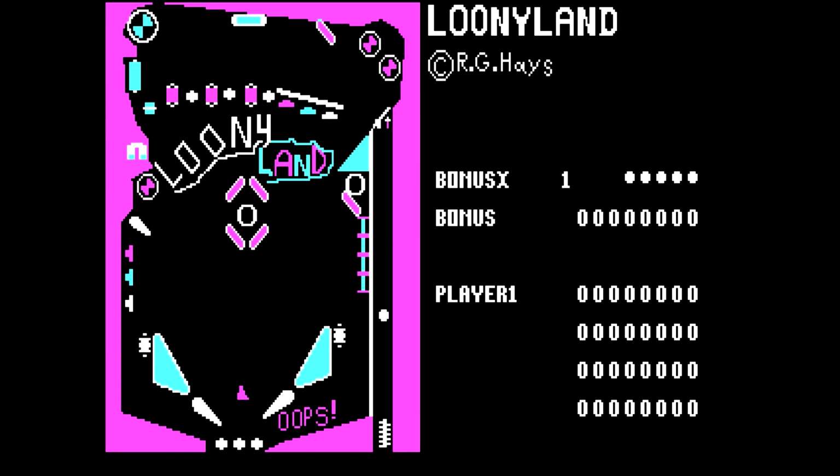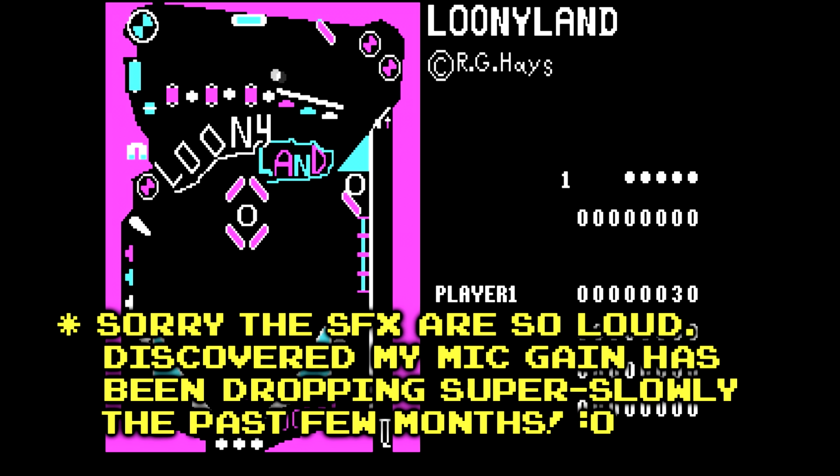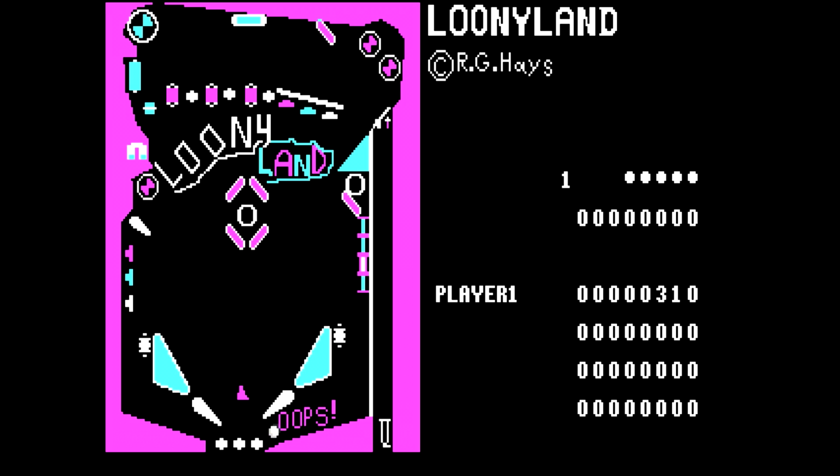Interesting. Made by R.G. Hayes. So, let's see if this one actually plays any well. So we got an interesting sort of bumper thing going on in the middle. Those are some huge outlanes, though. Yeah. I can't say I'm a fan of having ginormous outlanes. But we'll see how much they factor into this.